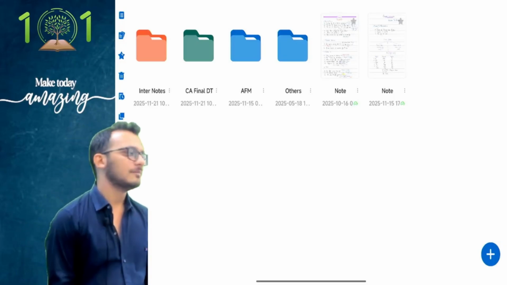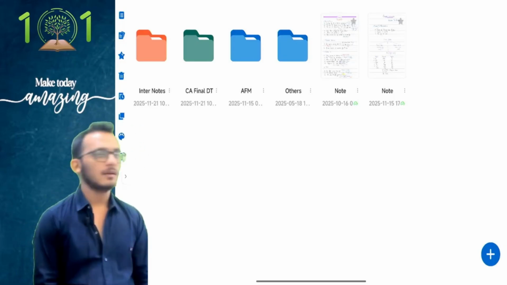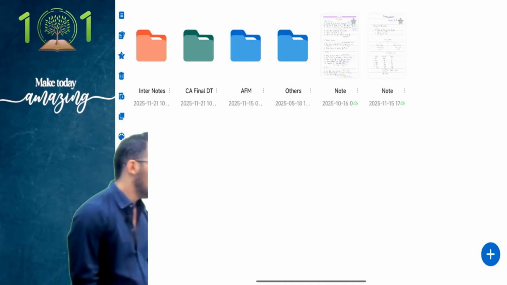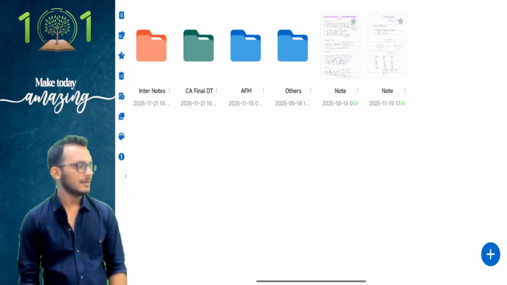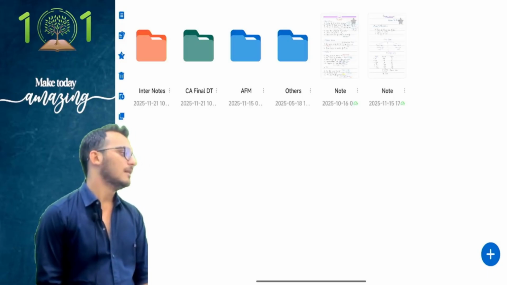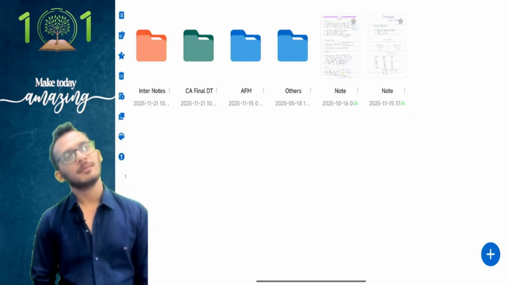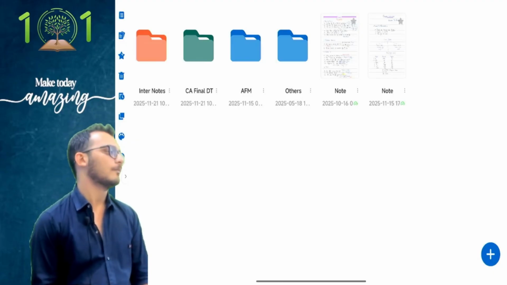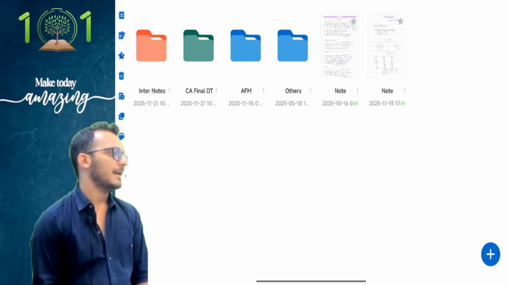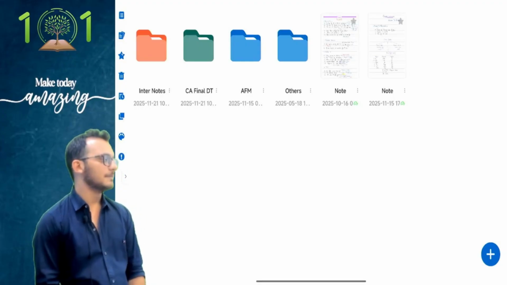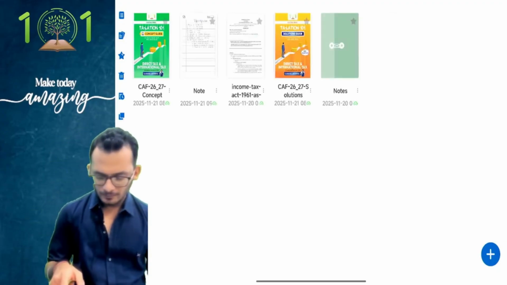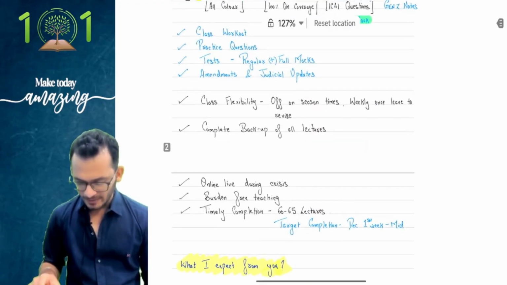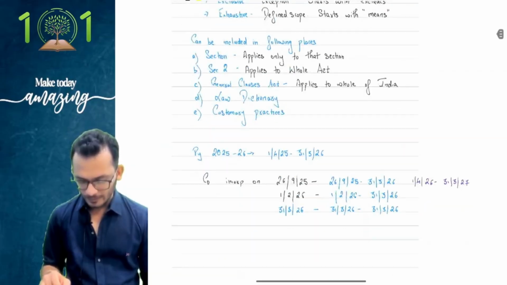Step number 5. Provide necessary deductions, comma, expenses, comma, exemptions given in the respective head.